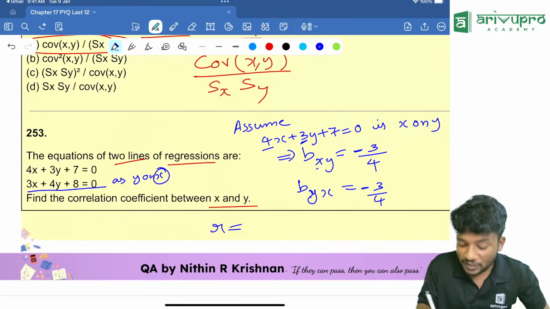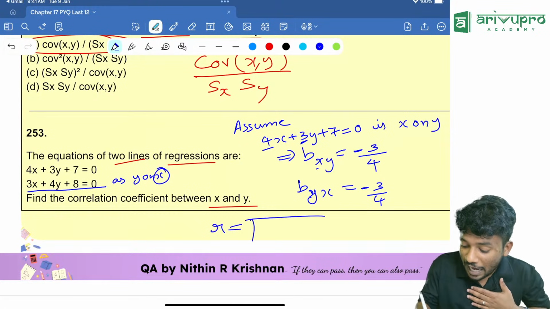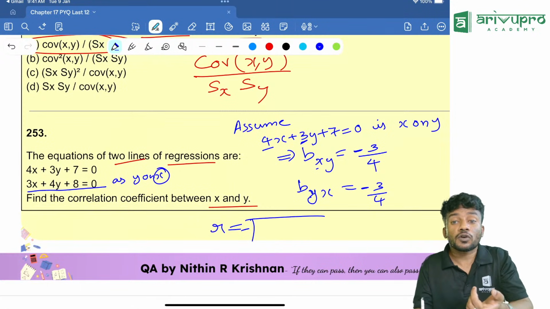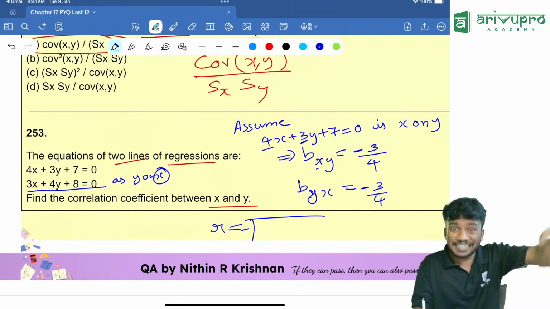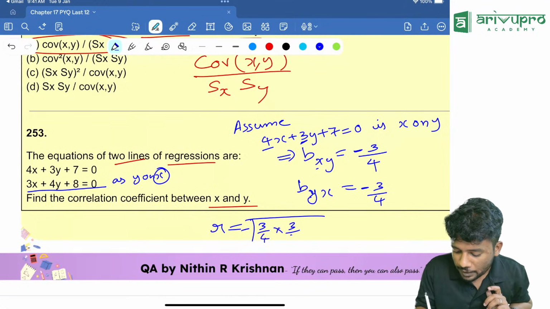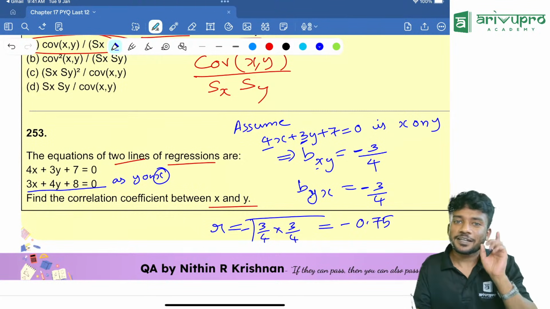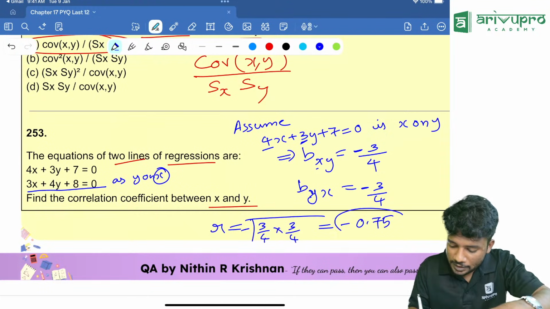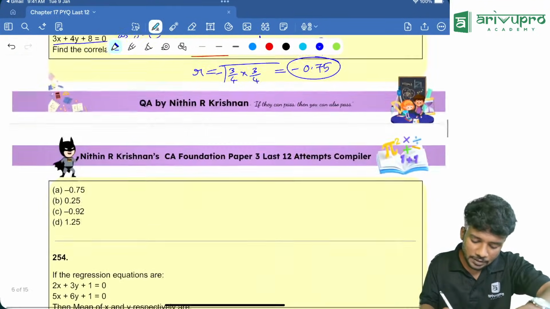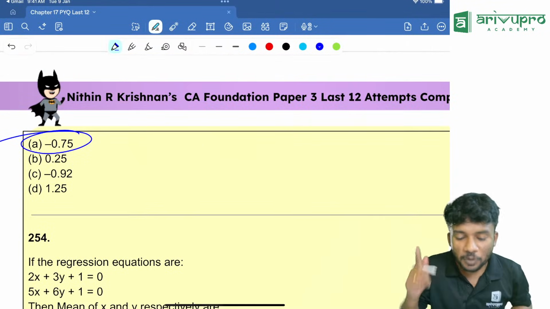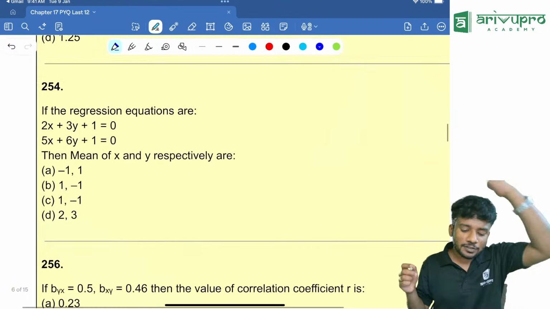Then you will check whether our assumption is correct or not. R is equal to, minus you will take outside because both the regression coefficients are negative. So you will write the minus sign outside, root of 3 by 4 into 3 by 4, which is equal to minus 0.75, which is in between minus 1 and plus 1. That means our assumption is correct and the correlation coefficient is minus 0.75. Option A is your answer. Negative sign is important, Adnan. Check on that. Now the next question.